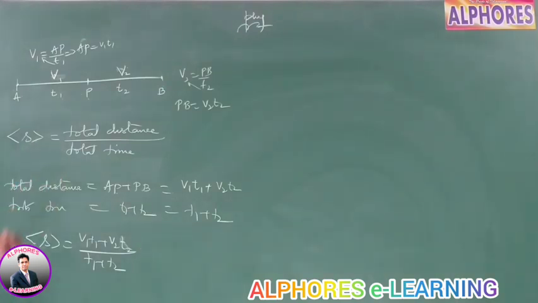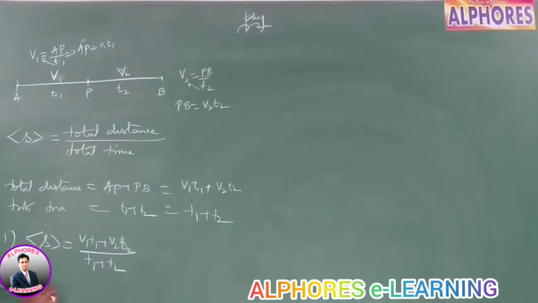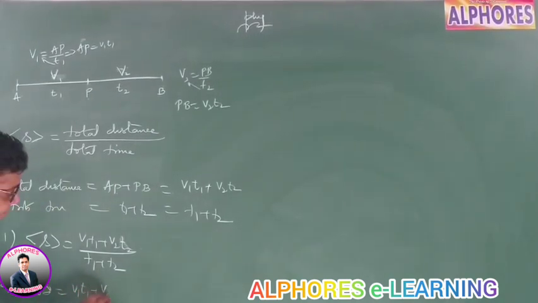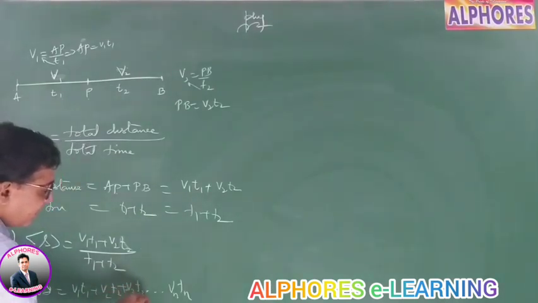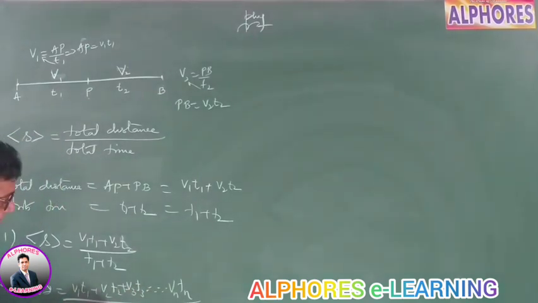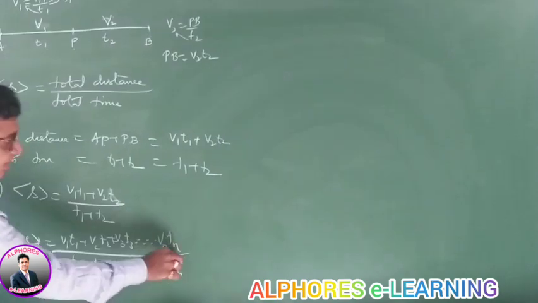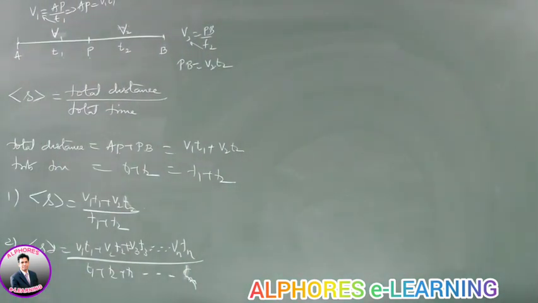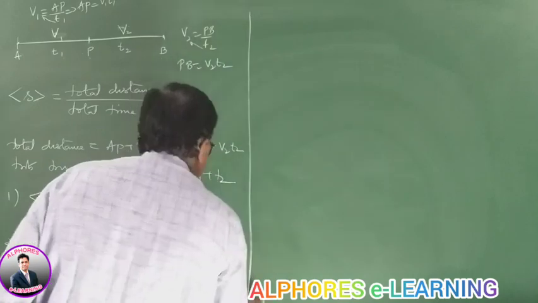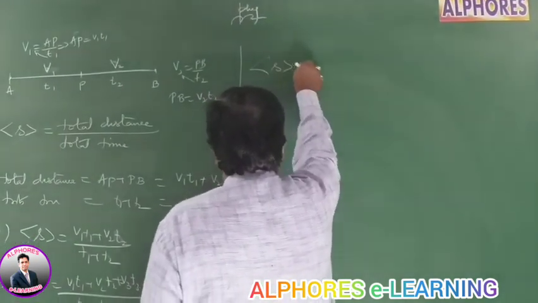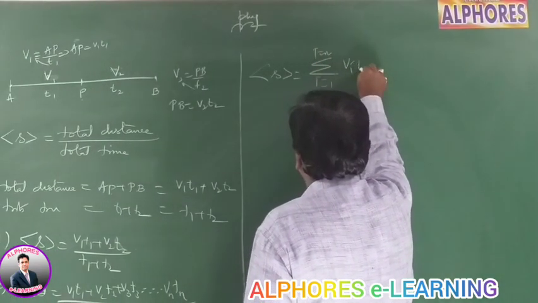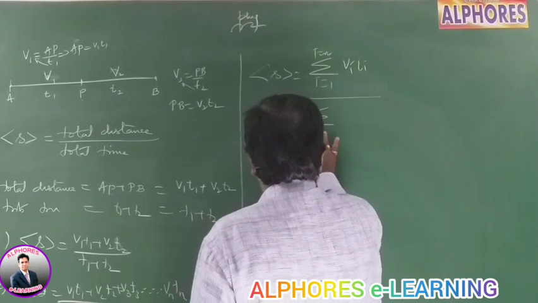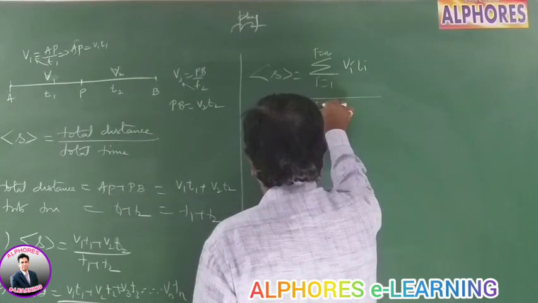Well, second case, if there are more such intervals, then you can write v1 t1 plus v2 t2 up to vn tn. If there is a third interval v3 t3 like this for n intervals, then it is t1 plus t2 plus t3 up to tn. So now you can write in general as the average speed for n intervals, it is sigma i equals 1 to n of vi ti by sigma i equals 1 to n of ti.